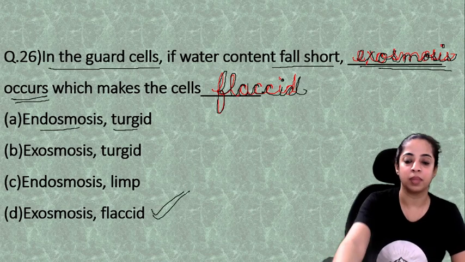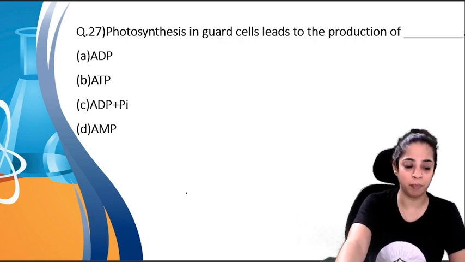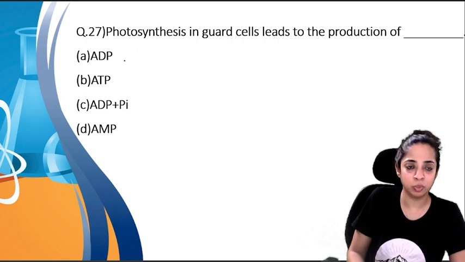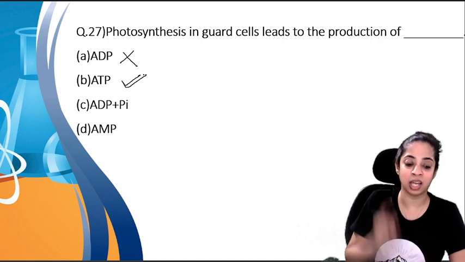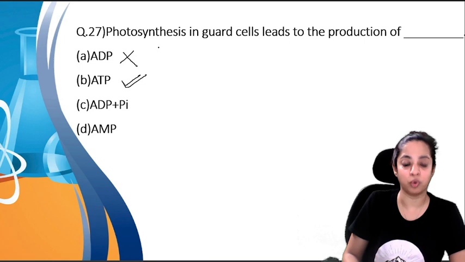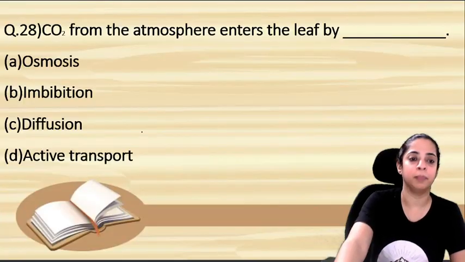Okay, now photosynthesis in guard cells leads to the production of. Does it lead to production of ADP? No. Does it lead to production of ATP? Yes. Guard cell chloroplasts are capable of ATP production through cyclic and non-cyclic photophosphorylation. So the answer is ATP.